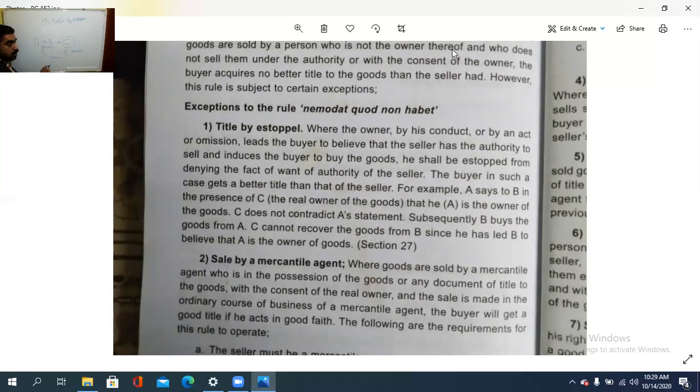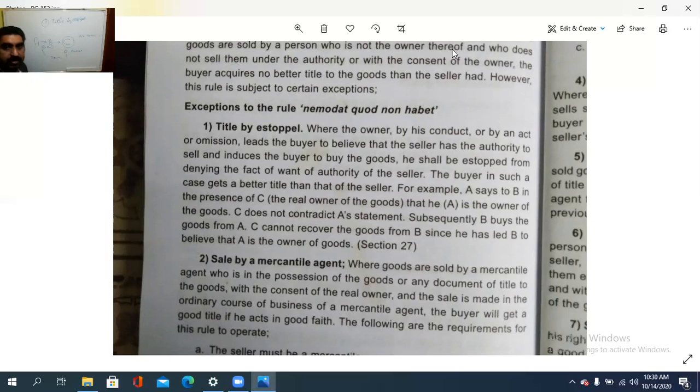Actually, who is the original owner? C. But C is not saying anything about this. That is no contradicting statement. He does not say anything against it. Then C does not contradict A's statement. Subsequently, B buys those goods from A. B bought that item from A, because what did A say? I am the owner of this. Actually who is the owner? C is. C is not opposing it either. So B buys the goods from A.